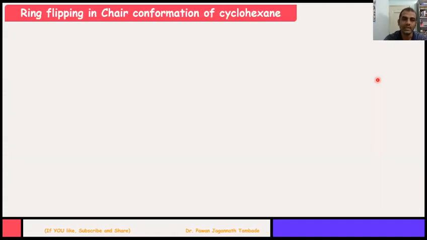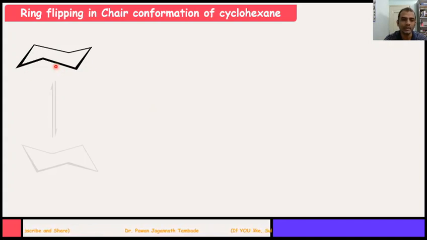Now, in cyclohexane, ring flipping occurs at room temperature. So, suppose this is the cyclohexane molecule in chair conformation. Now, this molecule undergoes ring flipping, and we will get this type of structure or conformation of cyclohexane.